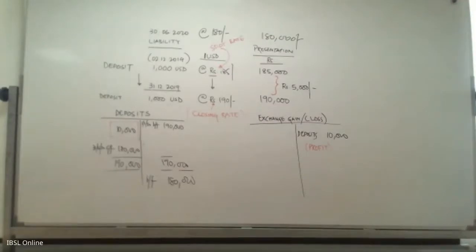This is the clear difference between the two types of movement in exchange rates. Changes in exchange rates can cause one of two things: either an exchange profit or an exchange loss. Similarly, if it is an asset, it works the other way around. When the exchange rate goes up, you will have an exchange profit, and when the exchange rate goes down, you will have exchange losses.